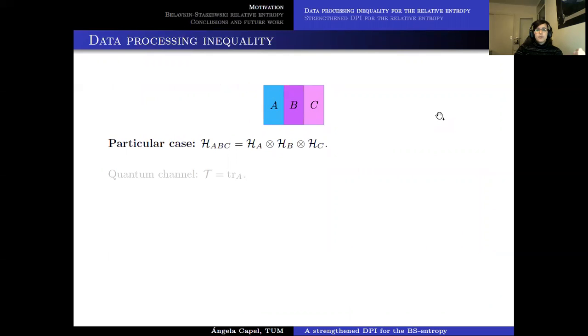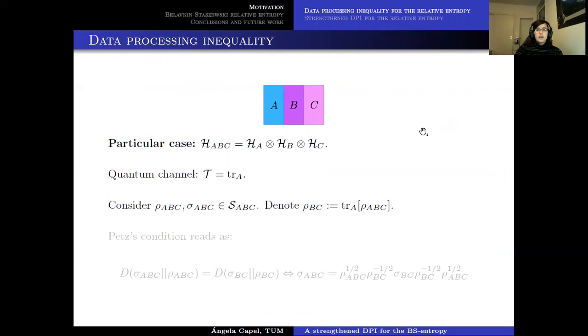Now, if we focus on the particular case of a tripartite space H_ABC, and we consider as our quantum channel the partial trace in one of them, for example in A, we can consider the case in which we are just taking two states with support in ABC, and we denote rho_BC as the state rho_ABC after tracing out A. So it's essentially the marginal in BC of the original state.